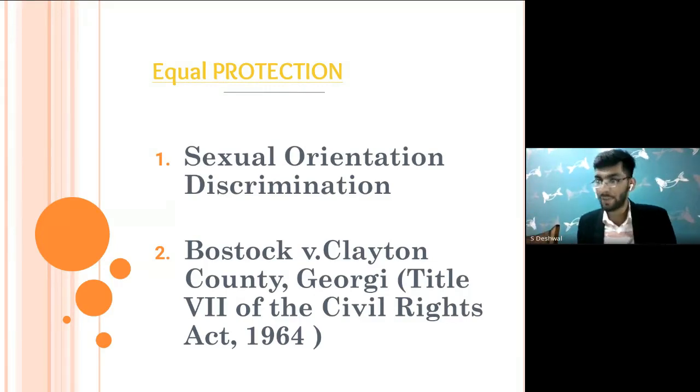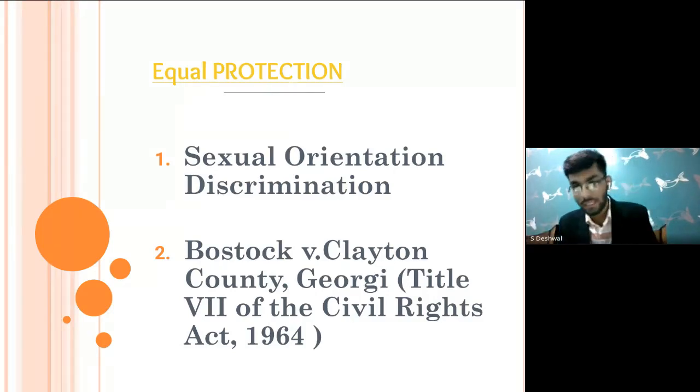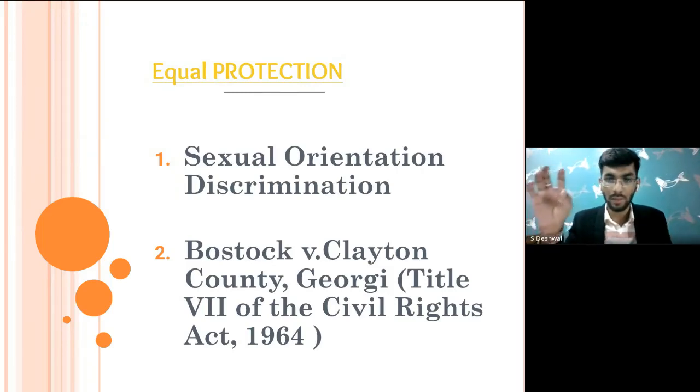Title VII of the Civil Rights Act 1964 is a law enacted by the US Congress, which says that no employer will discriminate against any employee only on the basis of sex. But in recent cases, where an employee's sexual orientation came before the employer, the employer discriminated against him. And the court has said that sex discrimination includes discrimination on the basis of sexual orientation.